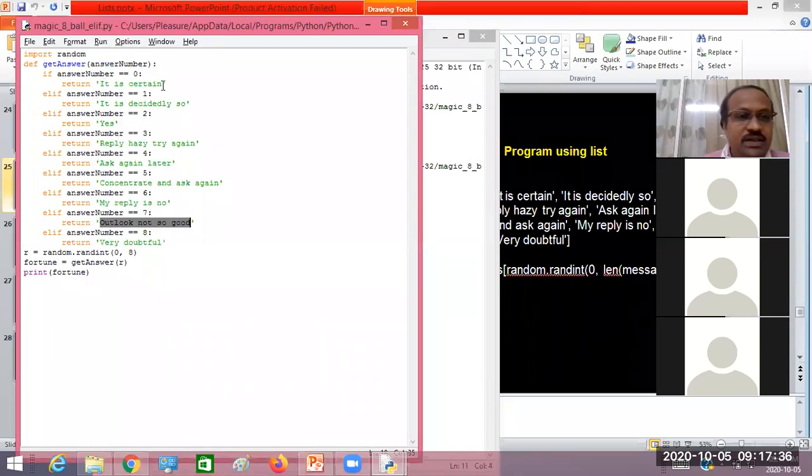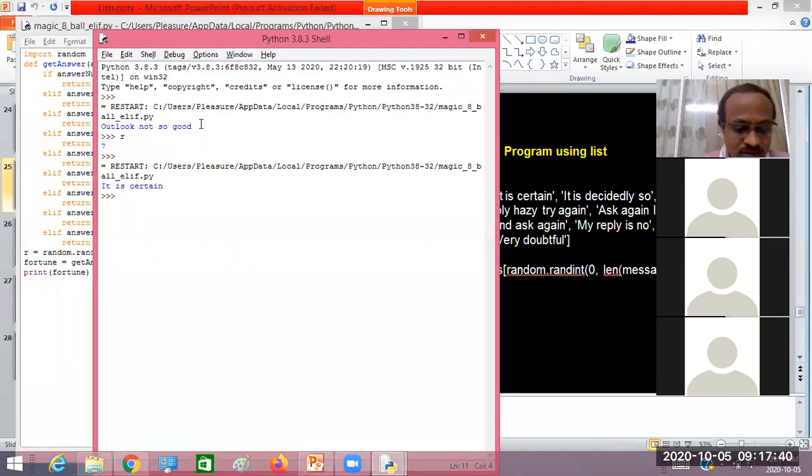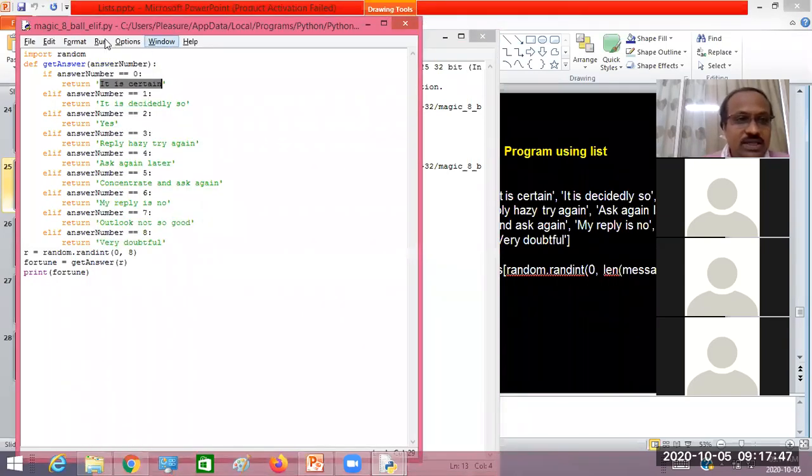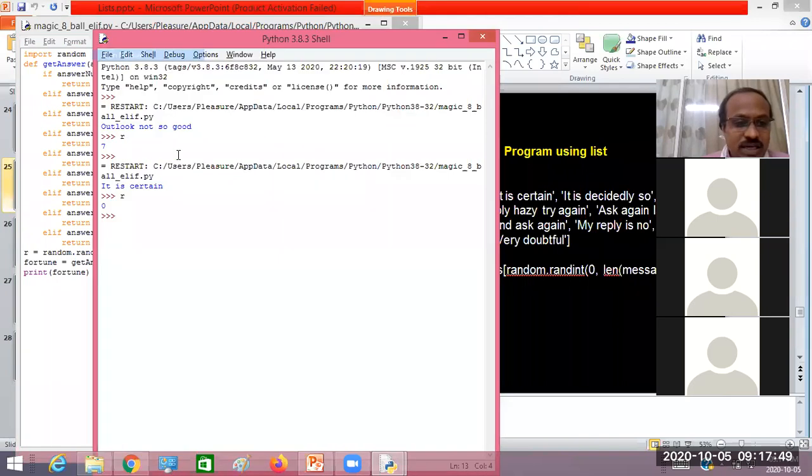That is the first message, which means that the value of R must be 0. Correct? Look at here now, the R value is 0. Since I'm generating randomly, the function is random, so the user is generating some number. See, again I got R value is 7, so it has got the output.